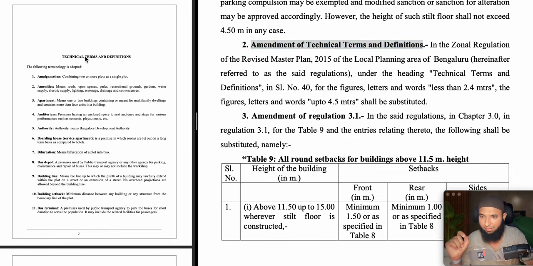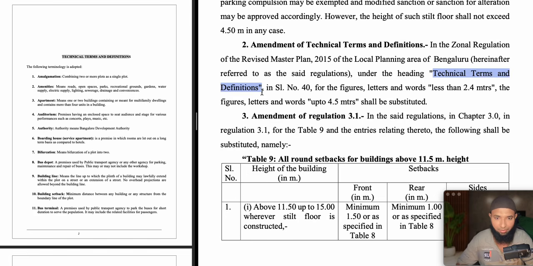Here it is, technical terms and definitions. Okay, so let us understand now. In this zonal regulations of revised master plan 2015 of the local planning area Bengaluru, hereafter referred to as the said regulations, under the heading technical terms and definitions, serial number 40, they have told us to look.